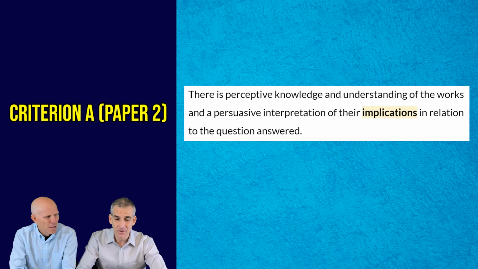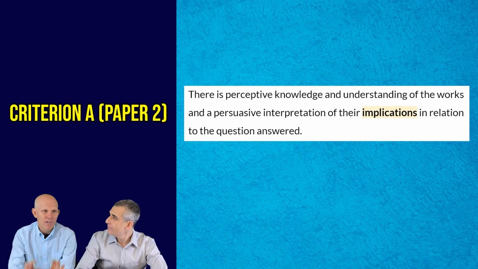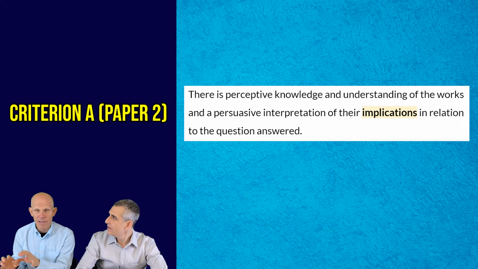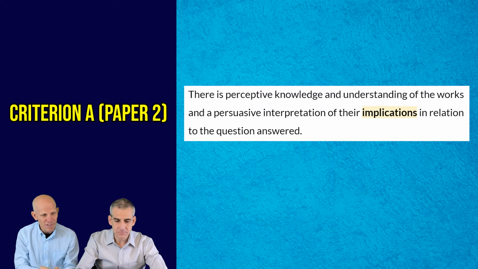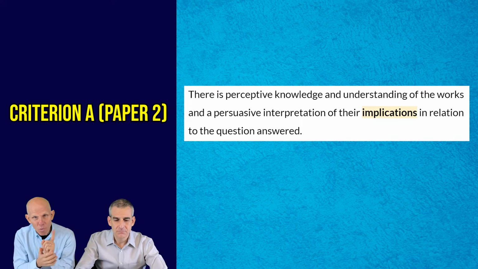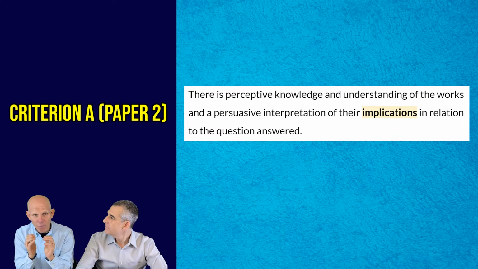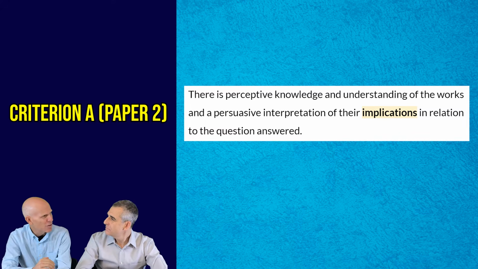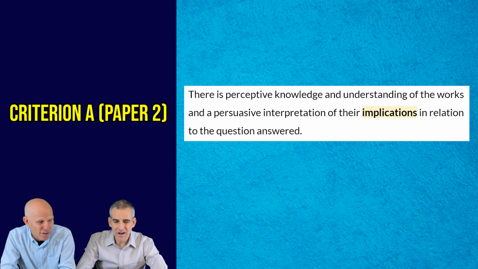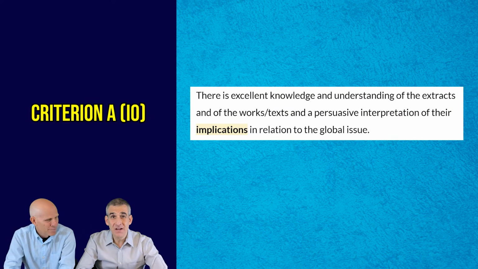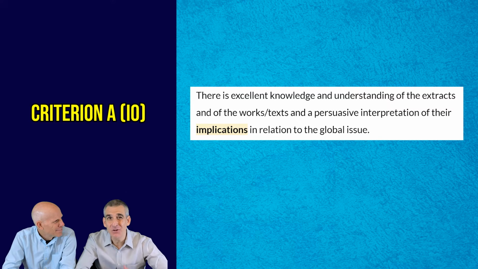How about paper 2? Paper 2, again, we're thinking about literary works. Literary works definitely have implications. We're reading between the lines. So again, we're seeing perceptive knowledge, persuasive interpretation of their implications. Taking Hamlet, we're thinking about what the implications are and making perceptive interpretations about that. Folks, we see it in the individual oral mark bands as well, right? We see the phrase persuasive interpretation of their implications in relation to the global issue.